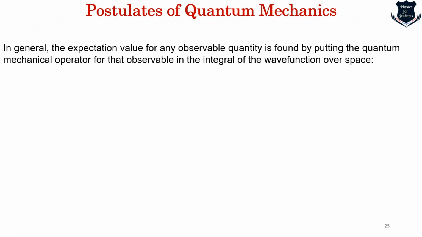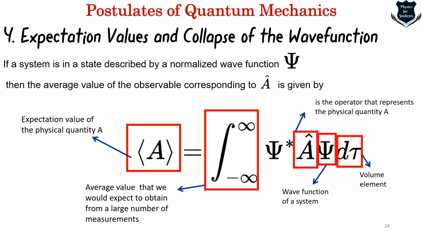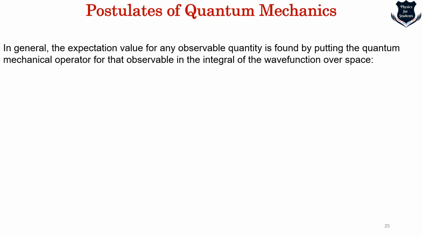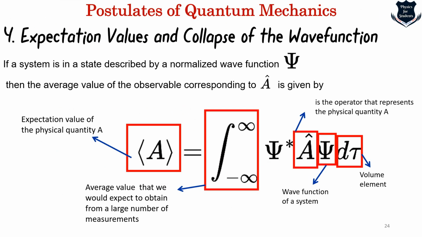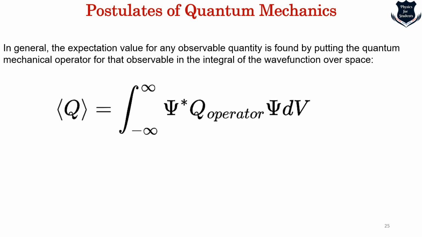So what it tells is that in general, if I don't take this one, this is very specific, but in general what we can say is this, that any observable quantity, for example this one is A, so if I take any observable quantity, we can put this into the quantum mechanical operator in between the observable and the wave function. For example this one, I take something like this, and this is the Q, that means any operator, and you see it sits between where?